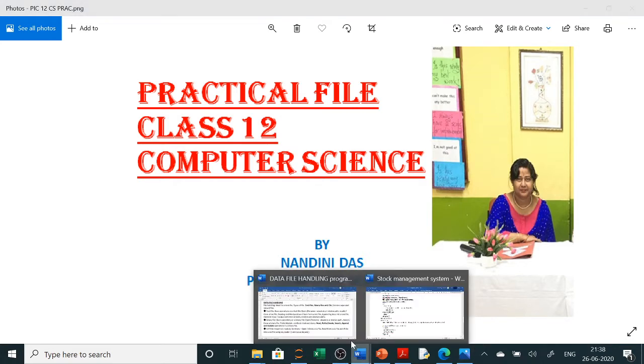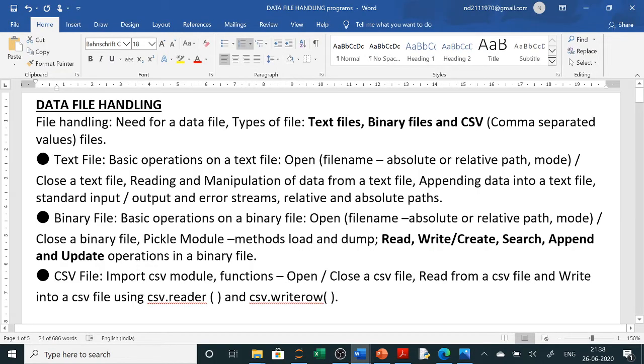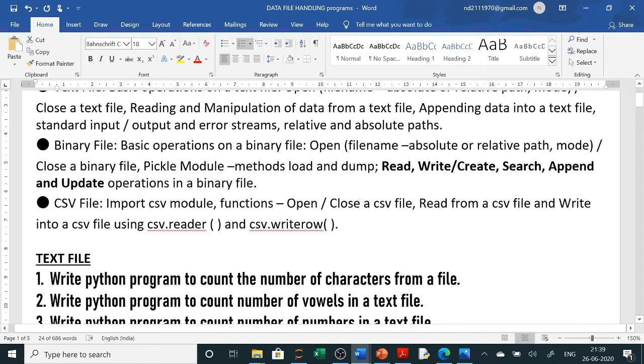In our syllabus they have given file handling, the need: permanently we can store. Types: text file, binary file and CSV files, comma separated values. In text file we will do how to open it, how to close it, read, manipulate, append. In binary file we will do read, write, search, append and update. In CSV we will learn how to read and how to write. So let us start with the programs.